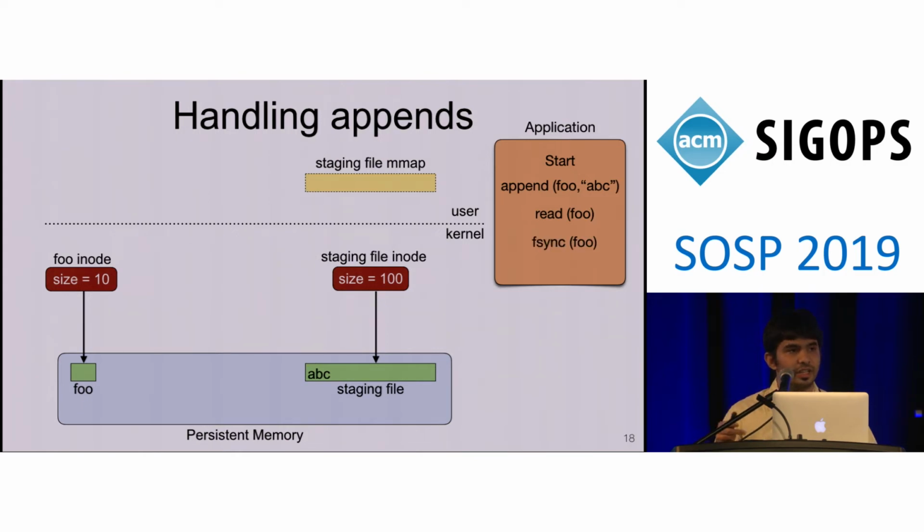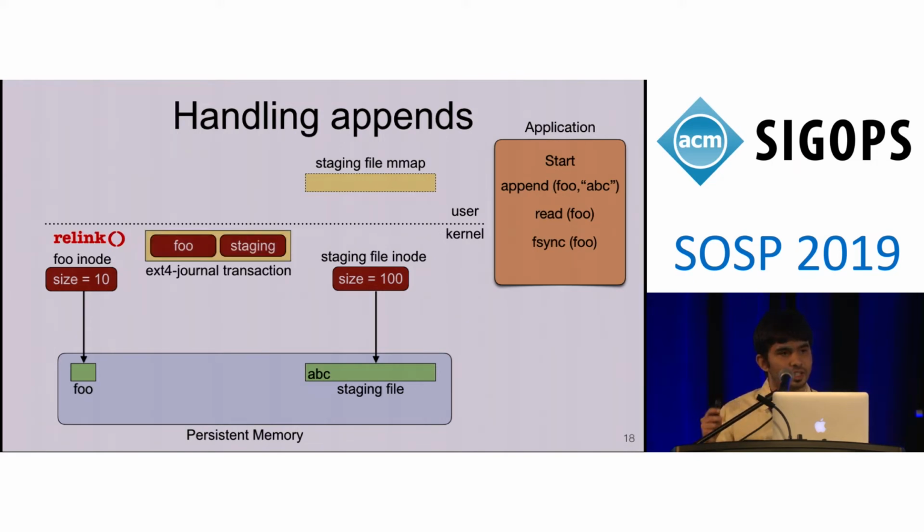Later, when an application tries to call fsync, SplitFS performs a new system call called relink. Relink first creates an ext4 journal transaction containing the inodes of file foo and the staging file. Then, relink atomically moves the extent containing the data of file foo, that is ABC, from the staging file to the file foo. Note that this movement of the extent from staging file to file foo involves no data copies, and it's a purely metadata operation. Also, the ext4 journal transaction is used to provide atomicity for the relink operation.